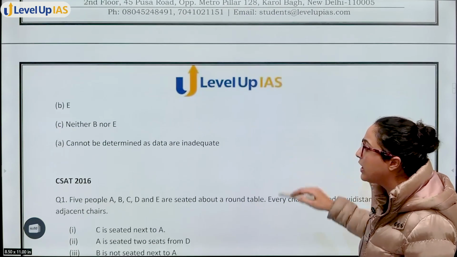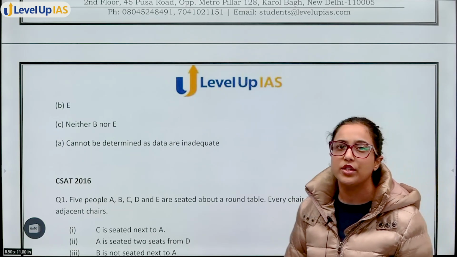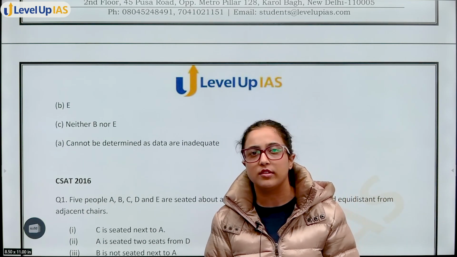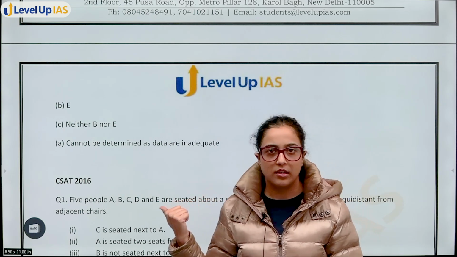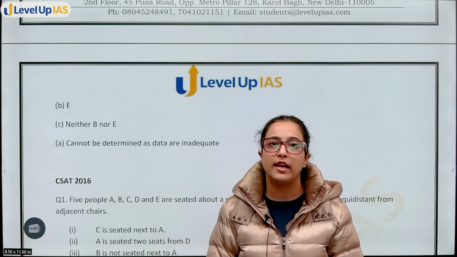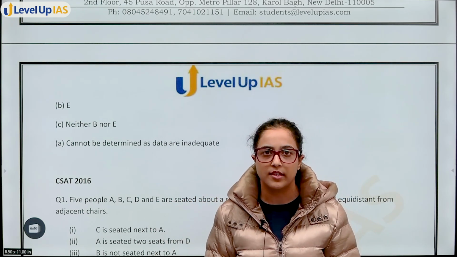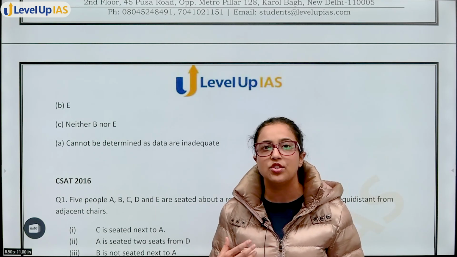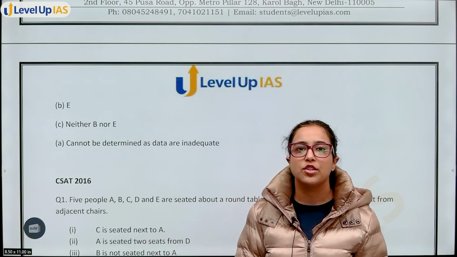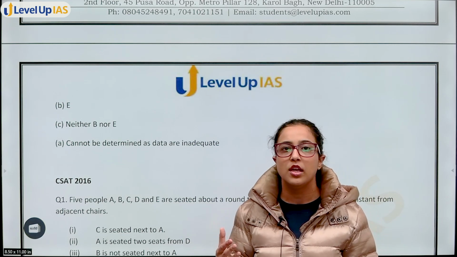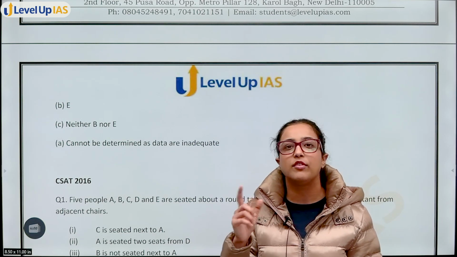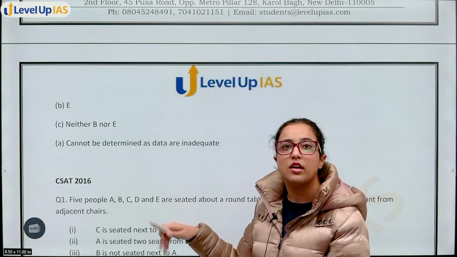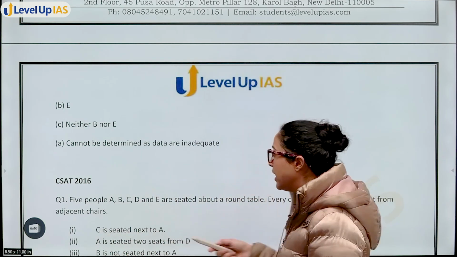You can see that in the previous years, a lot of questions have been asked of this topic. Right now, what we can conclude is that you may not get a set like this because UPSC has changed the pattern of the examination. You do not get a question with 4 to 5 questions in general. So you may get a question of arrangement and distribution in the form of data sufficiency or one question individually. But from here, we can learn how to do those questions, right?